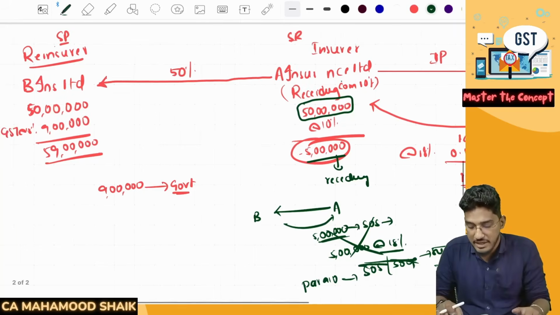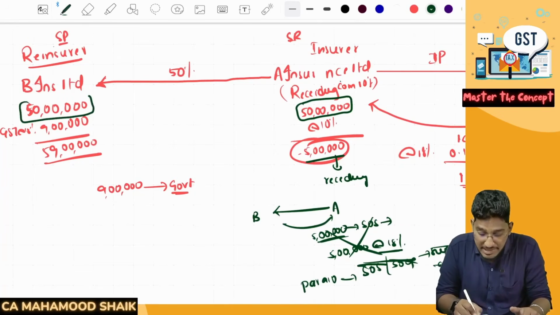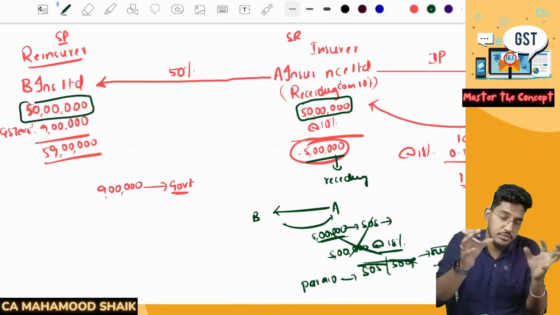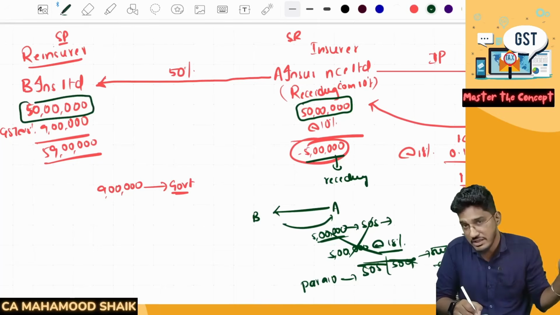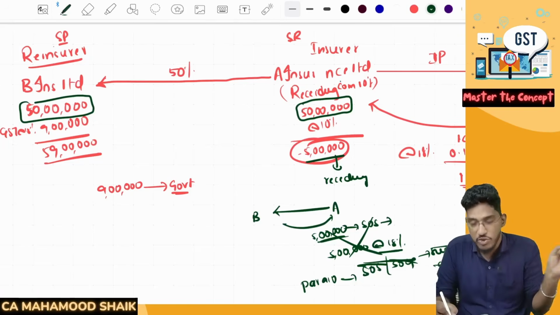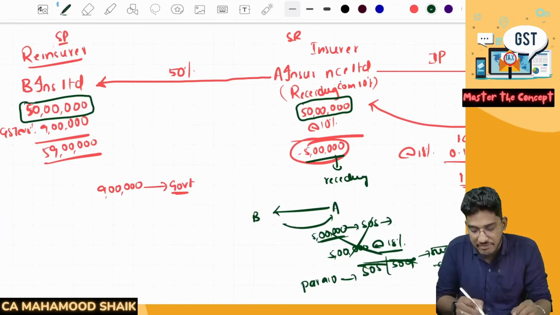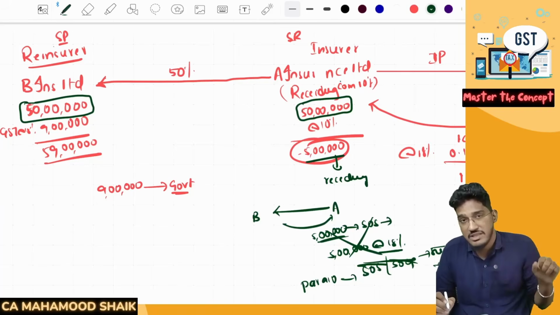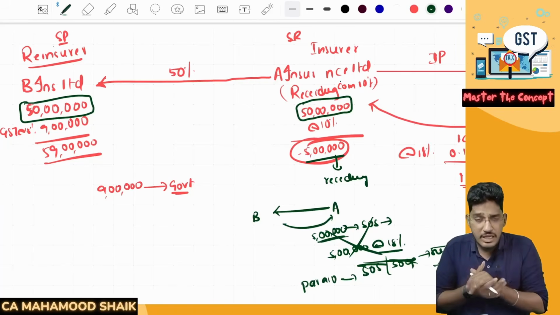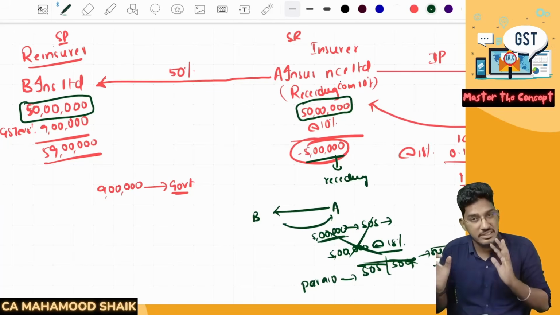Sir, what is the logic behind it? The logic behind it is, see, this ceding commission is only a part of the reinsurance premium, which has been subjected to full value at the GST at the applicable rate. From that, only a portion is going to the primary insurer. So since the entire 50 lakh rupees has already been subjected to GST, if you tax this ceding commission once again, it will be double taxation. That's why, to avoid it, they have introduced this para number 10.